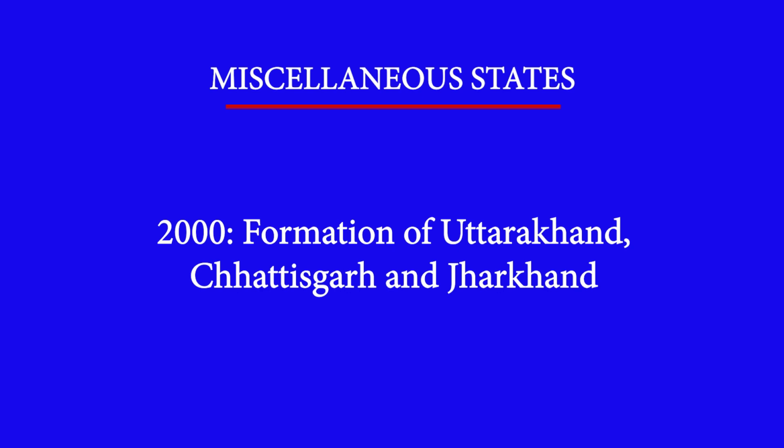Now, if we talk about the principal reason behind the creation of Jharkhand and Chhattisgarh, then it was the tribal movements. In Chhattisgarh there was a gradual demand for the protection of the forest rights of the forest-dwelling Adivasis, and also behind Jharkhand, because the demand for the creation of a separate Jharkhand state was very old.